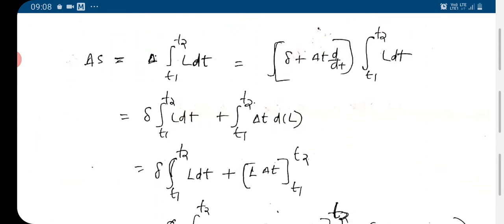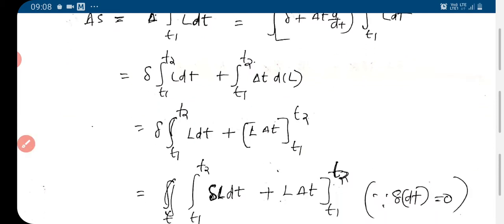So this is delta of the integral from T1 to T2 of L dt, plus the integral from T1 to T2 of del t dL. Okay, del t dL. So this is delta of the integral from T1 to T2 of L dt, plus, since what we have is dL here, L del t with limits T1 to T2.